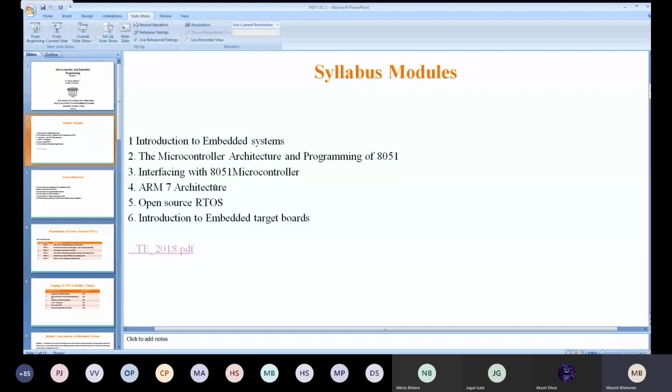So students, please don't get confused between the microprocessor and the microcontroller. These are two different parts. The microprocessor is a part of your microcontroller, just like in the human body, the whole body is the microcontroller and the brain is the microprocessor. Please keep this example in mind. In this you are going to study the 8051, which is one kind of microcontroller. The second one is the ARM, the advanced RISC machine.